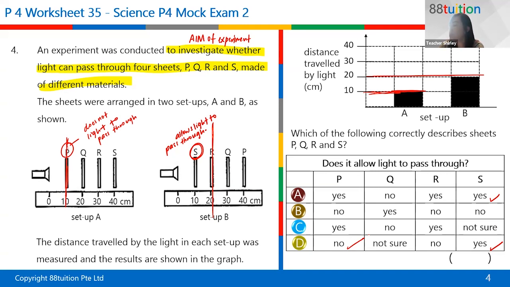So we are not sure about Q, or we are sure about R actually. R does not allow light to pass through. But we are not sure about Q because there's no definite answer for Q. So we are not sure. So the answer is D for this.